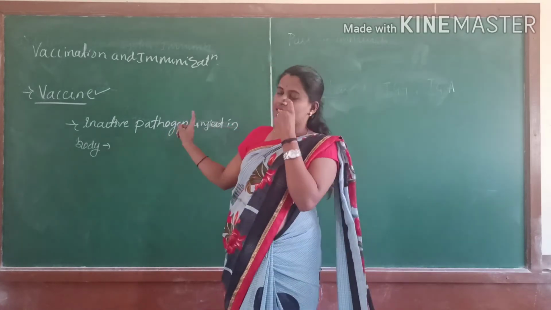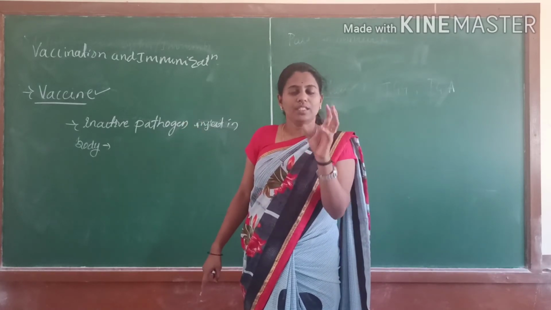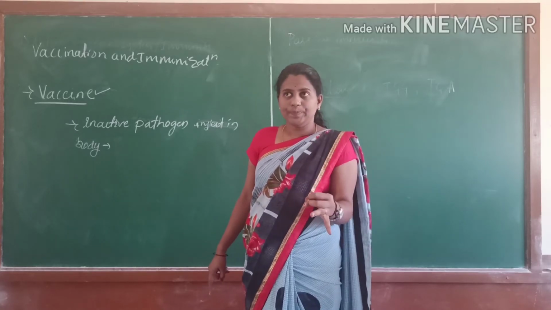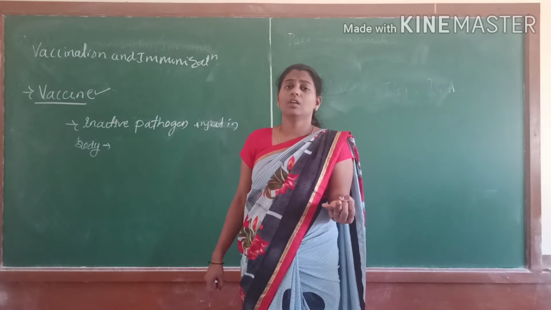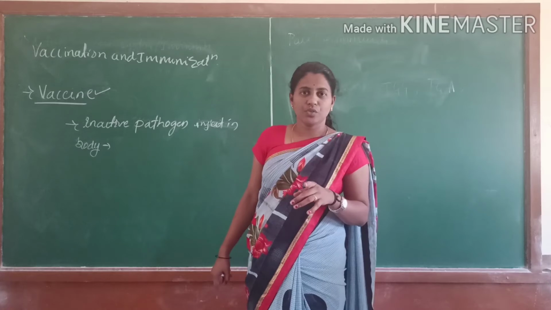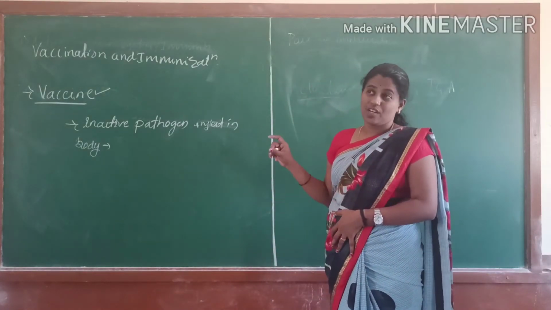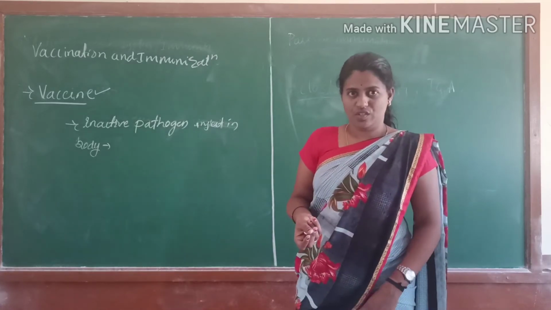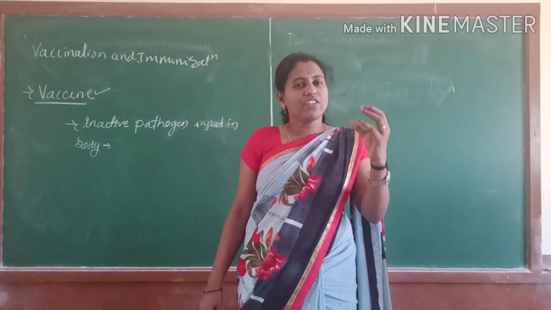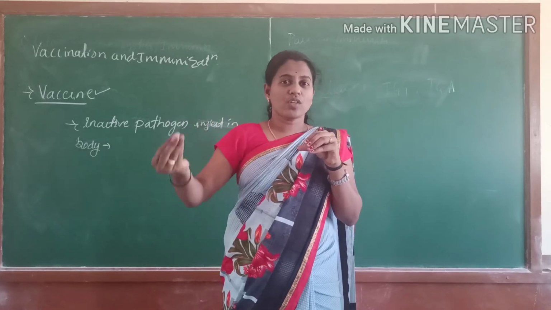That's why vaccines help to control diseases like hepatitis B, polio, TB and so on. Understood? This is the process we call vaccination. And what about immunization? I will give one example. When snake toxin enters our body, we give the antitoxin.